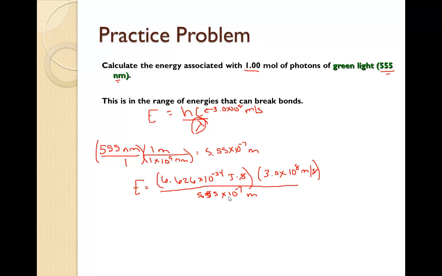This then equals, the meters cancel, 3.58 times 10 to the negative 19, and this is the amount of energy per photon.